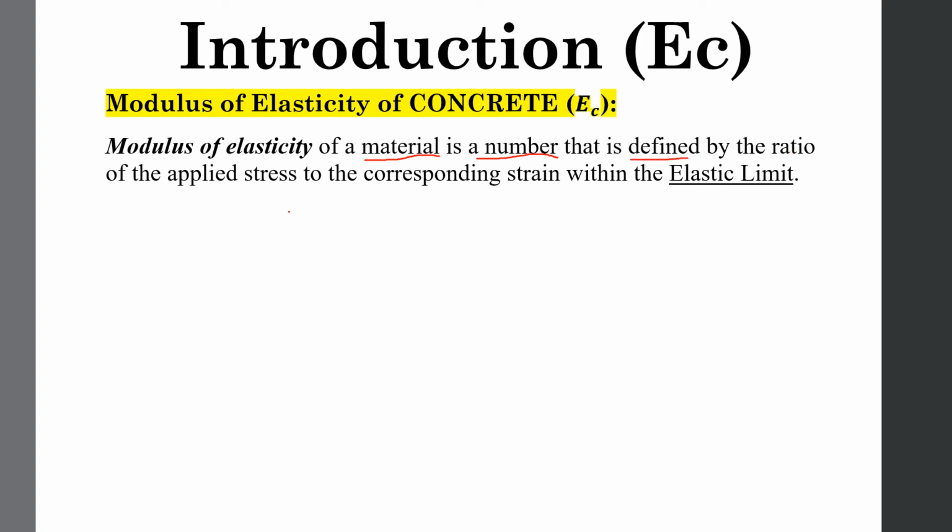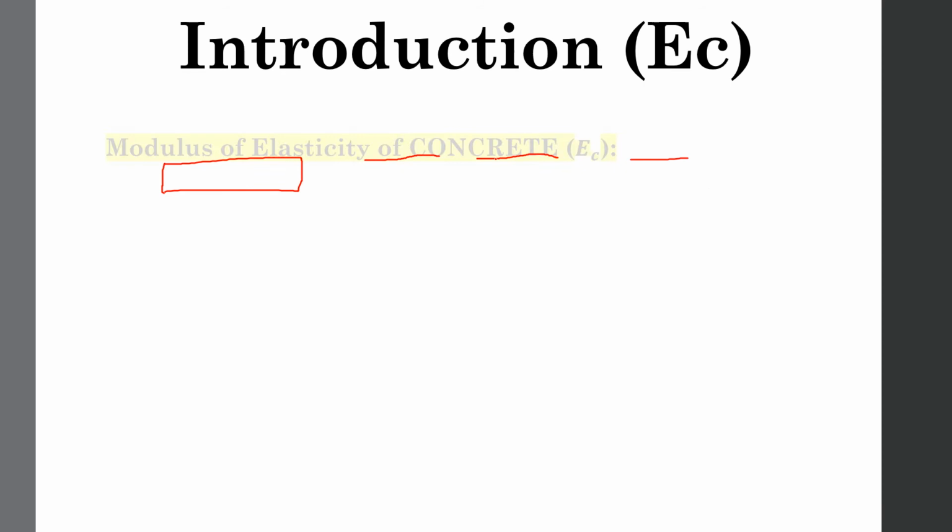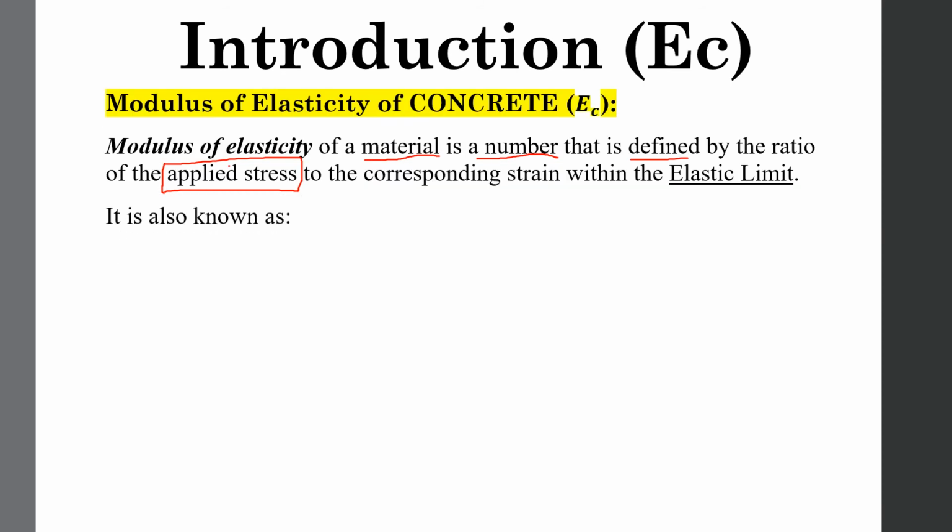This is the ratio of the applied stress, not applied force. This is applied stress. Here, in case of FC prime, this was applied force F. Here it is written as stress, but this is actually force. This is applied force. Here I wrote it as force. But in case of modulus of elasticity, it is applied stress to the corresponding strain. Whenever we apply a stress on any body, there is some deformation in that body corresponding to this stress.